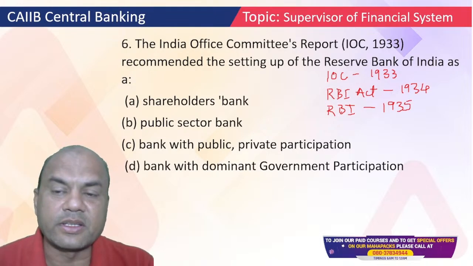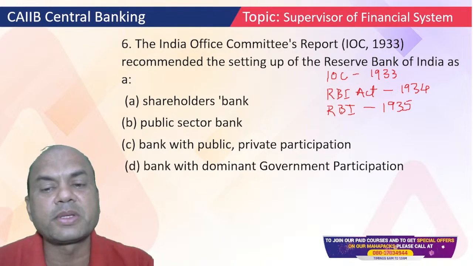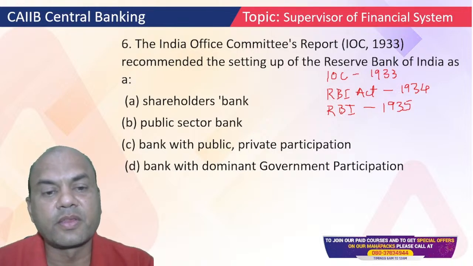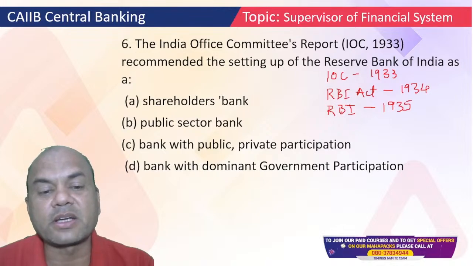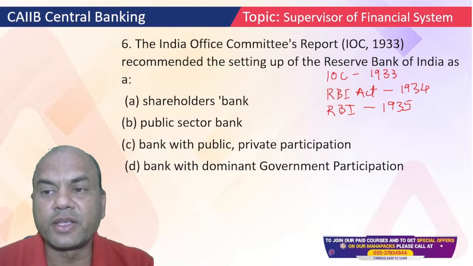So this committee gave the report that RBI should be set up as what? Shareholders bank, public sector bank, bank with public-private participation? What do you think?